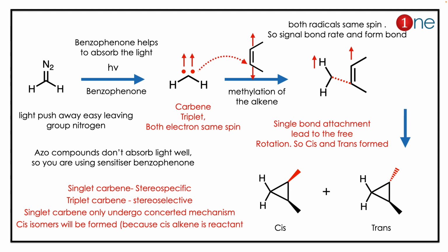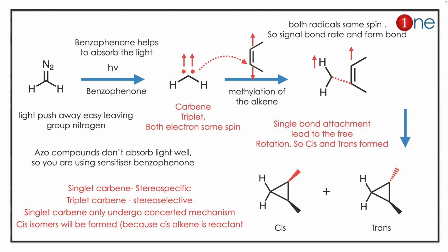Here the answer is the intermediate. The intermediate formed here is a carbene because you have nitrogen. Nitrogen is a very good leaving group. Even a little energy can create the carbene here. Here you are using light. Since azo compounds are poorly absorbing molecules, you are using benzophenone.